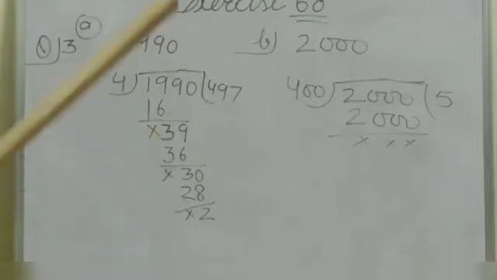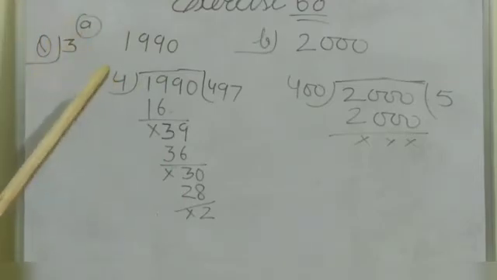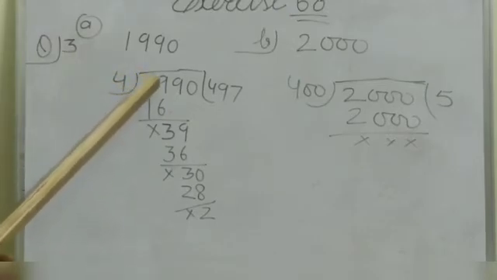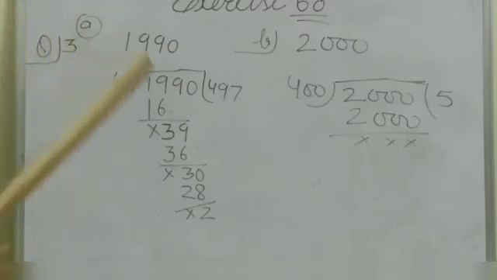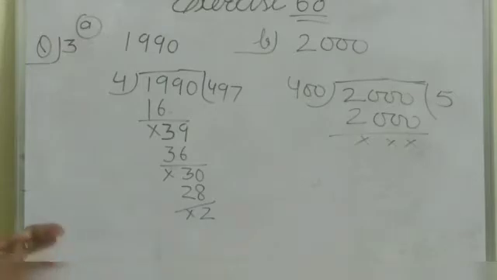Let's start exercise 68. Question number 3. Which of the following are leap years? A year other than a century divisible by 4, as well as a century divisible by 400, is a leap year. 1919 is not a century, so it should be divisible by 4. If we divide 1919 by 4, we get remainder 3. That's why the year 1919 is not divisible by 4. It is not a leap year.